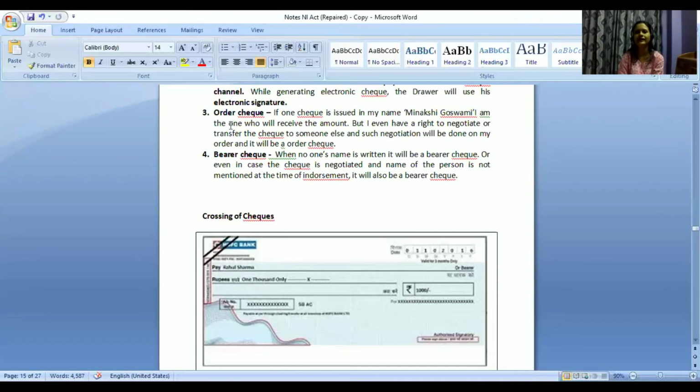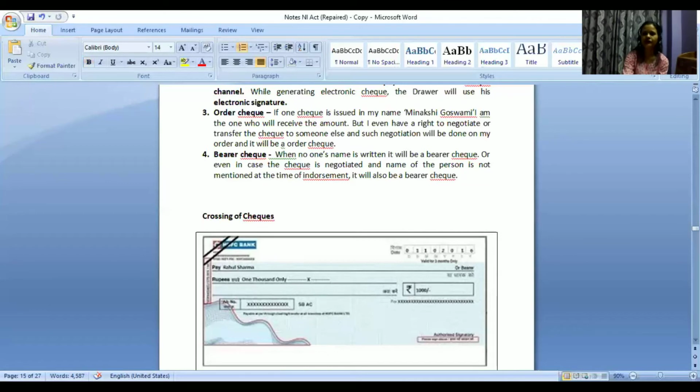And accordingly give it. So in that case, it will be an order check, because this payee has again made an order that rather than paying to me, this amount should go to so and so person whose name I have written, to whom I'm endorsing this particular check. So in that case, it will be an order check.